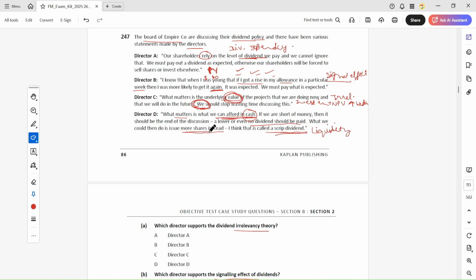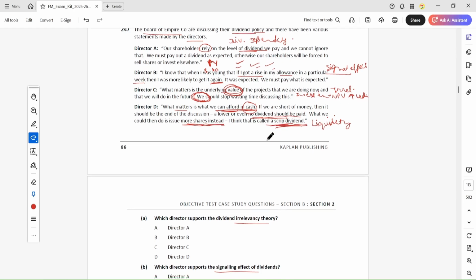If we are short of money, then a lower or no dividend should be paid. What we could do then is issue more shares instead, which we call a scrip dividend. This is talking about liquidity.